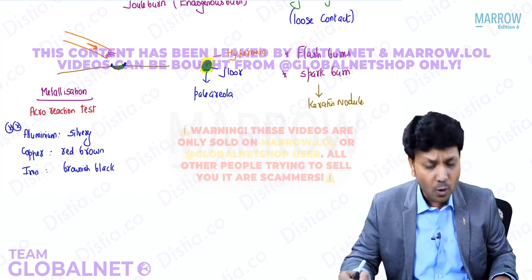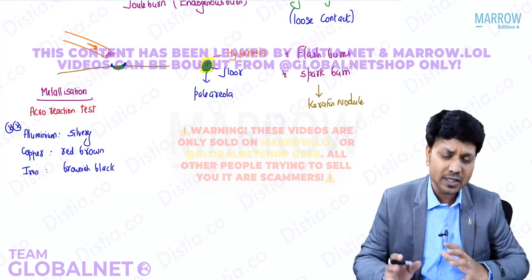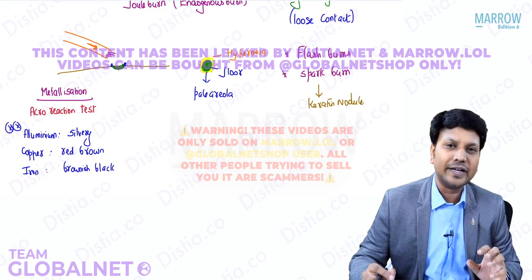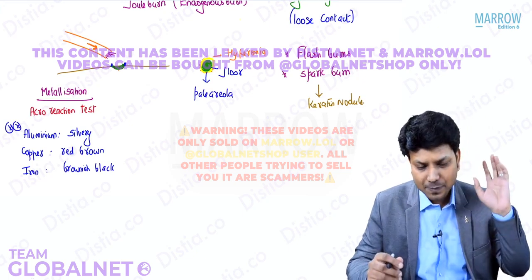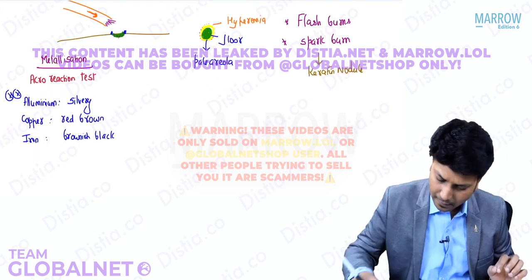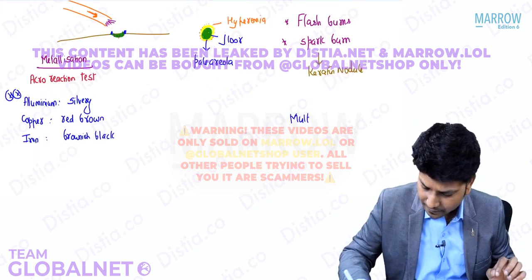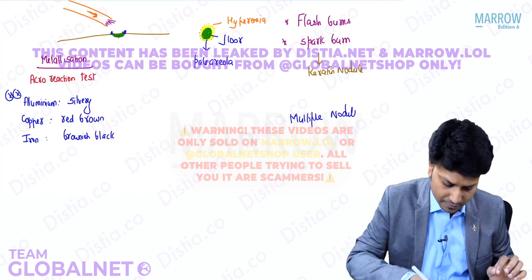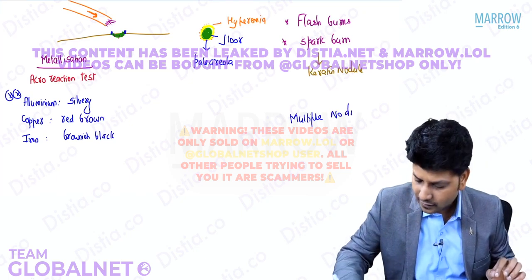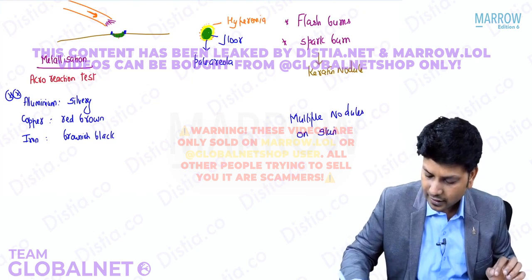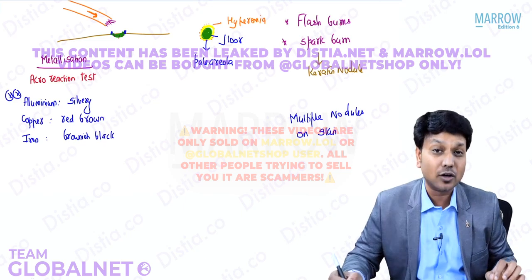Keratin nodule. What if there is very high voltage, multiple sparks affecting the skin? You will have multiple nodules on the skin. The skin will appear like a crocodile.